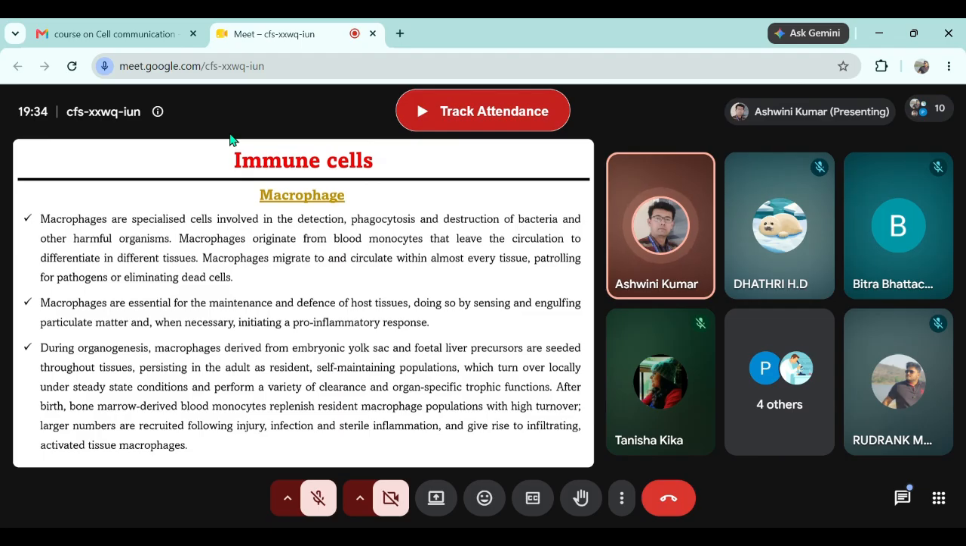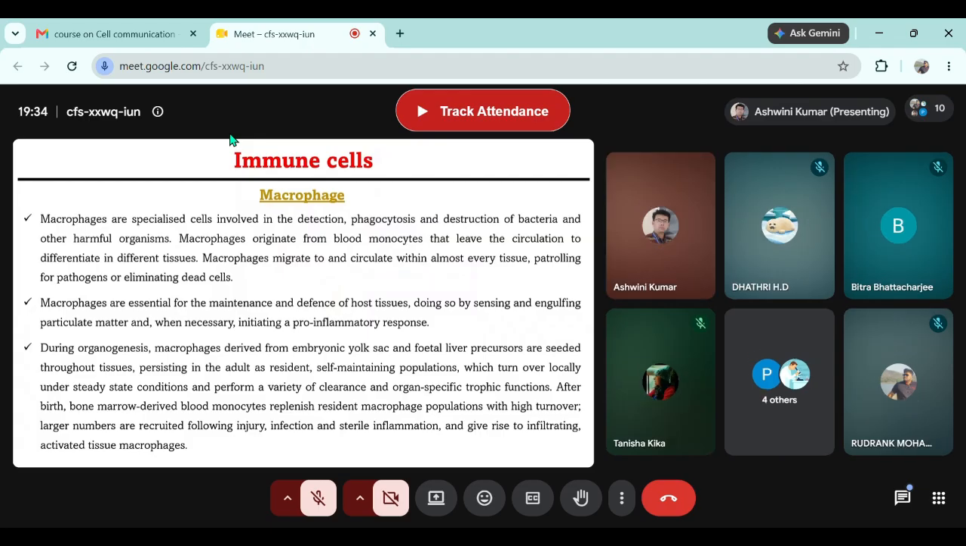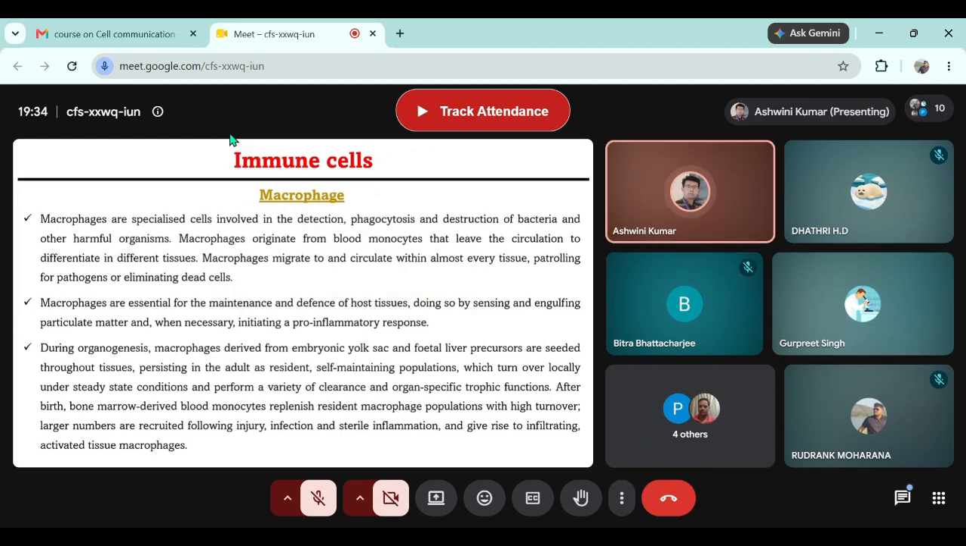I recall one very common question: which is the first cell that gets activated against an infection? Anyone? Which is the first immune cell that gets activated in response to an infection? Is it leukocytes? Every cell which we are discussing is a leukocyte.